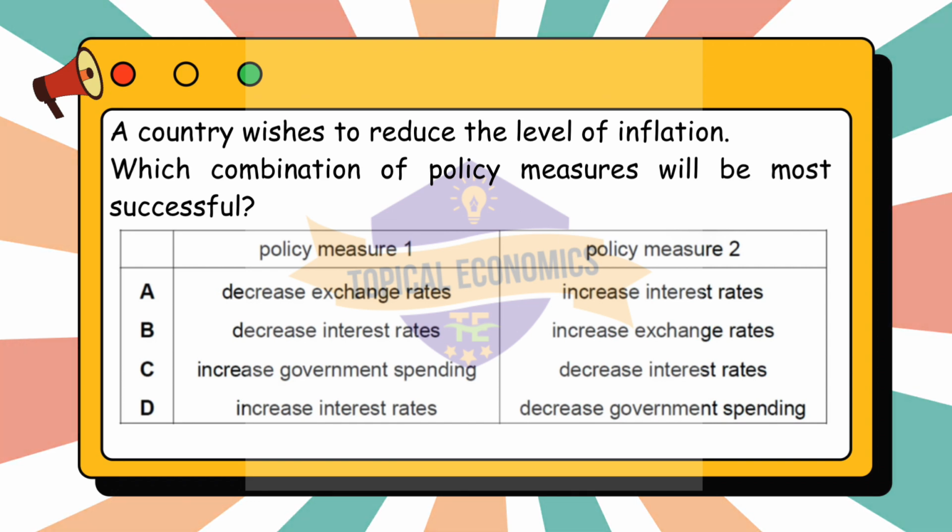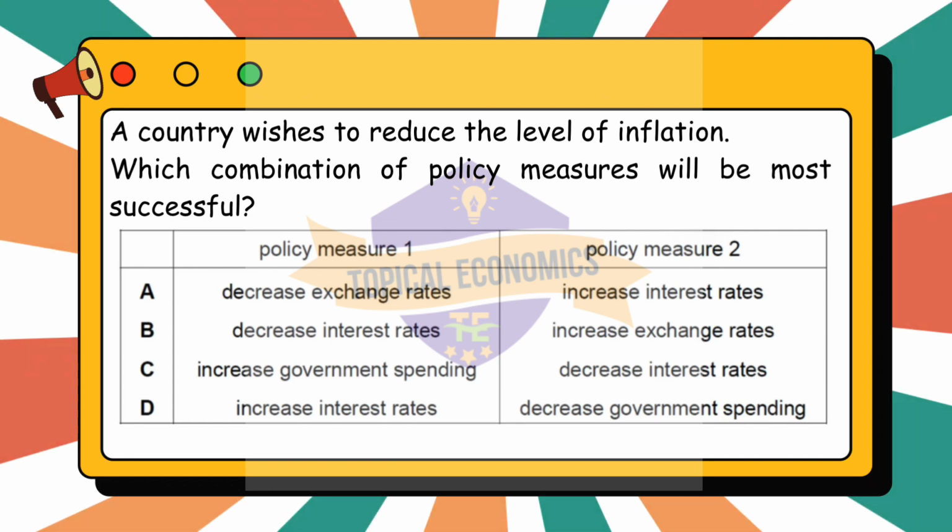To reduce the level of inflation, a country would typically adopt contractionary monetary and fiscal policies to reduce overall demand in the economy. Let us analyze the effects of each policy measure. First, increasing interest rates. Higher interest rates discourage borrowing and encourage saving, which tends to reduce consumer spending and business investment. This helps reduce demand pull inflation by lowering overall demand in the economy.